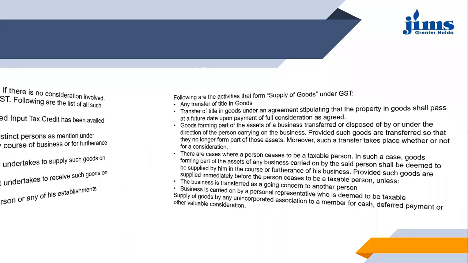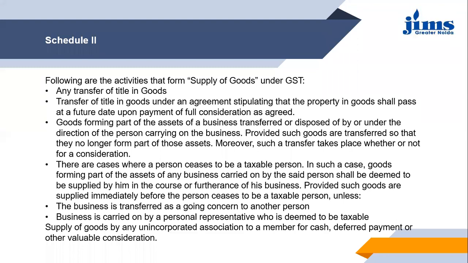Then coming to Schedule 2. Schedule 2 simply says that there should not be any confusion related to these transactions, like which transactions mentioned here will be considered a supply under GST. So any transfer of title in goods, maybe the ownership is not transferred, but the title is transferred, the right in goods has been transferred, will be considered a supply of goods. Like maybe the transfer of title is done right now, but the ownership of those goods will be transferred in the future when the final payment is received. So that will be considered a supply of goods.